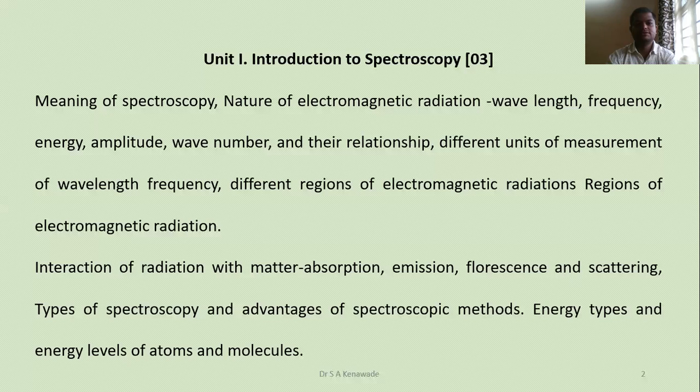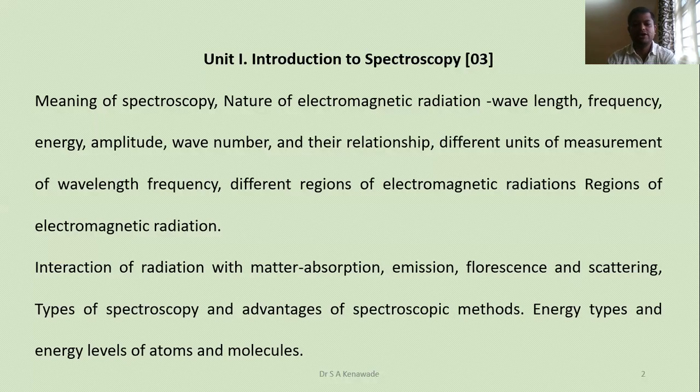This topic includes these main points: the meaning of spectroscopy, nature of electromagnetic radiation, that is wavelength, frequency, energy, amplitude, wave number, and their relationship. Then different units of measurement of wavelength and frequency, and different regions of electromagnetic radiation.